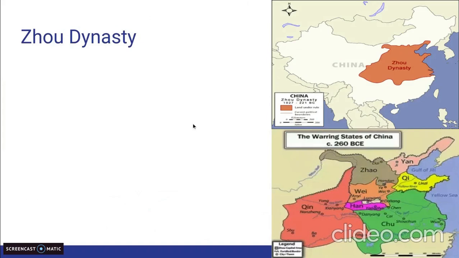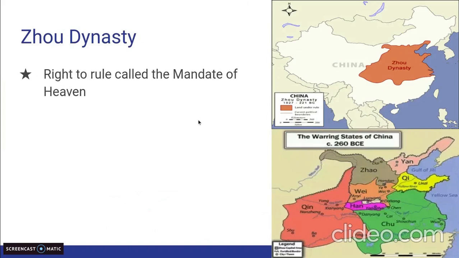So the Zhou dynasty had the right to rule called the mandate of heaven. They began this idea, the mandate of heaven. The ruler had God's approval. And if a ruler became in charge, they won the battle. The victory was proof that they should be in charge. The mandate of heaven can be taken away by God as well.